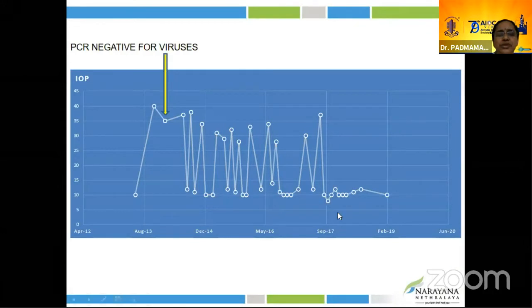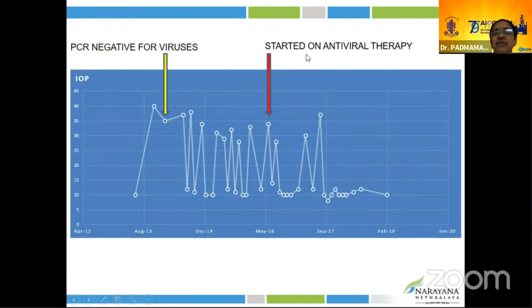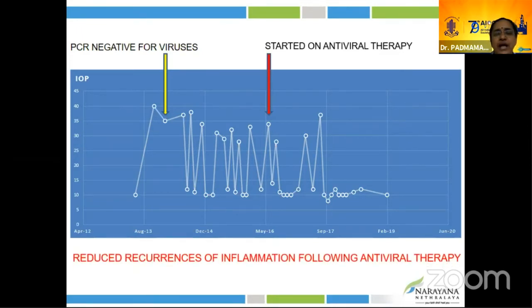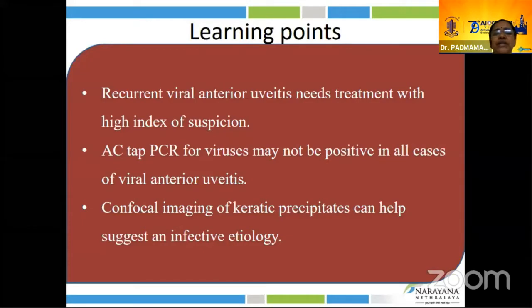This is a graph showing that in 2014, PCR was negative. The patient was treated locally with multiple recurrences. Here in 2016, when we repeated, CMV was positive and antiviral therapy for the CMV virus was started. Subsequently, you could see there is no recurrence of inflammation. Again, due to financial constraints, the patient stopped the medication, got a recurrence, and went back to treatment. So in these conditions, antiviral therapy definitely plays a role in reducing the recurrence of inflammation. Just continuing the steroids alone may not be sufficient in controlling this inflammation.